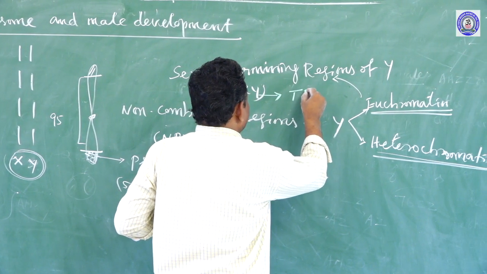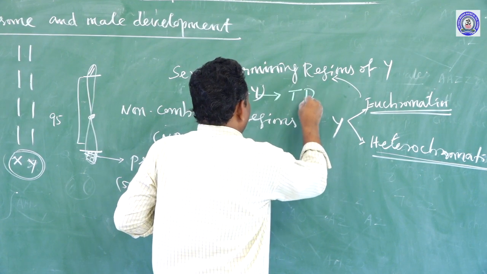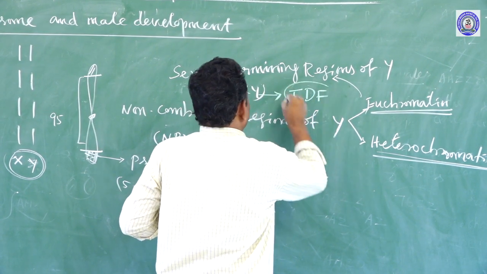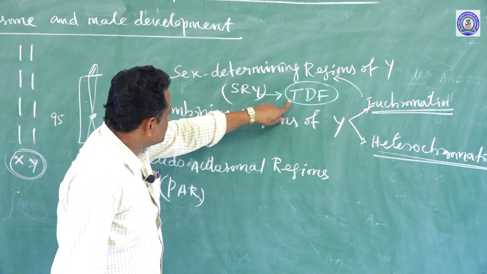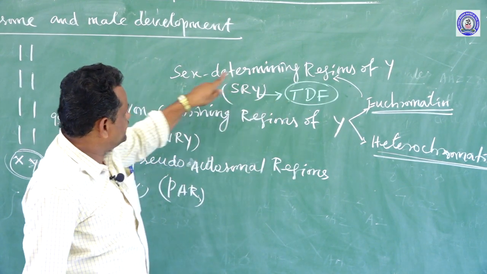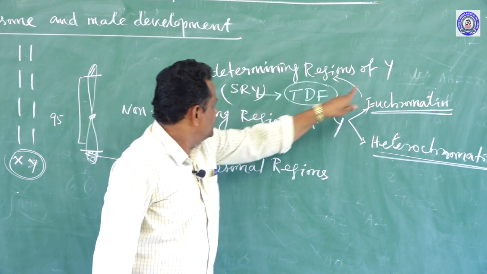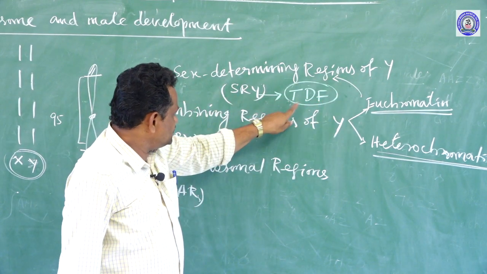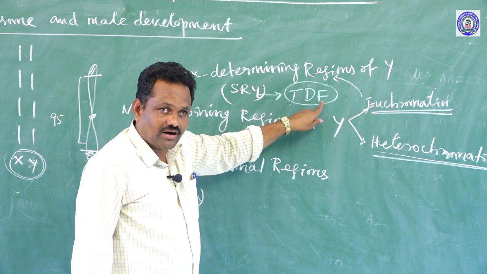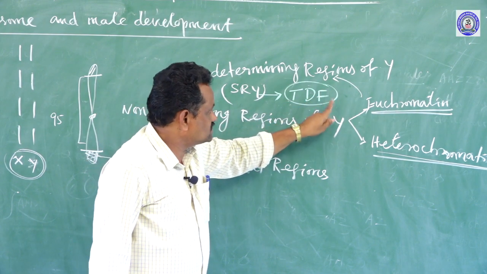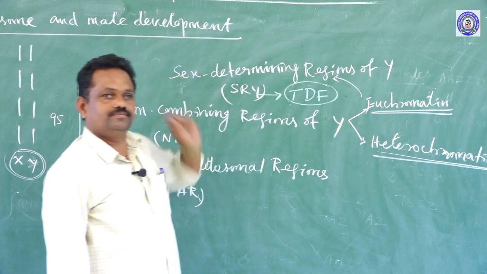So it is called the testis determining factor. The genes present in the sex determining region of Y are called the testis determining factor, which is responsible for the development of the testis in the case of male.